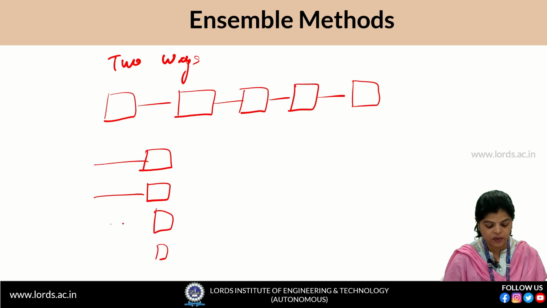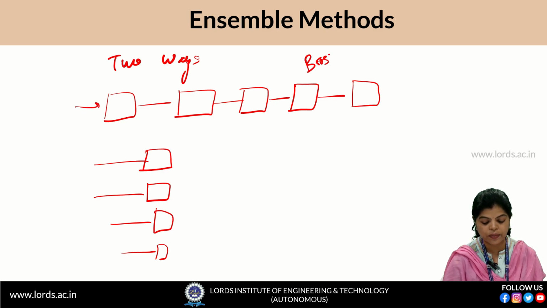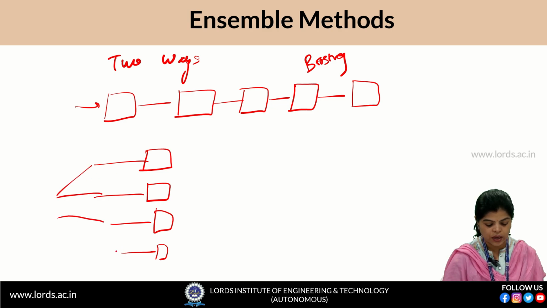When we connect all the non-parametric methods in series, this is called boosting. And when we connect all the non-parametric methods in parallel, this technique is called bagging.